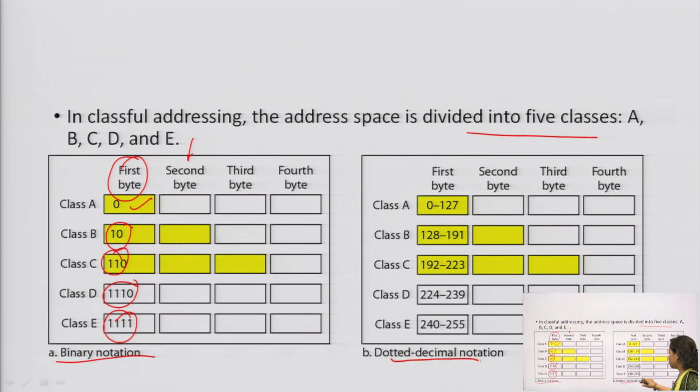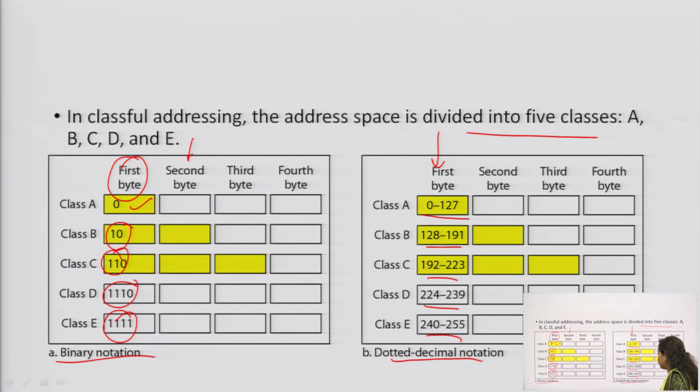Now, in case of dotted decimal notation you can see the same concept has been used, where the first byte is fixed. For class A, the first byte, 8 bits, ranges from 0 to 127, class B ranges from 128 to 191, class C is 192 to 223, class D is 224 to 239, class E is 240 to 255.